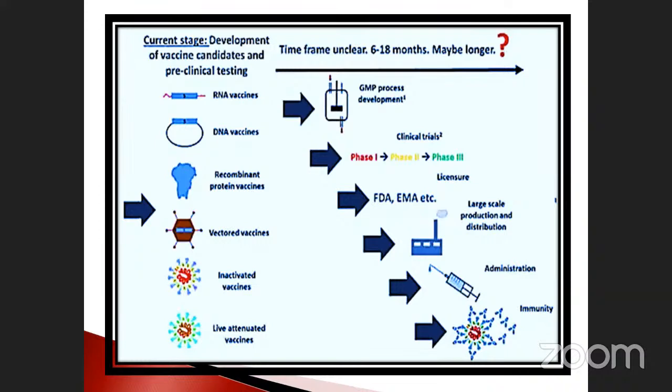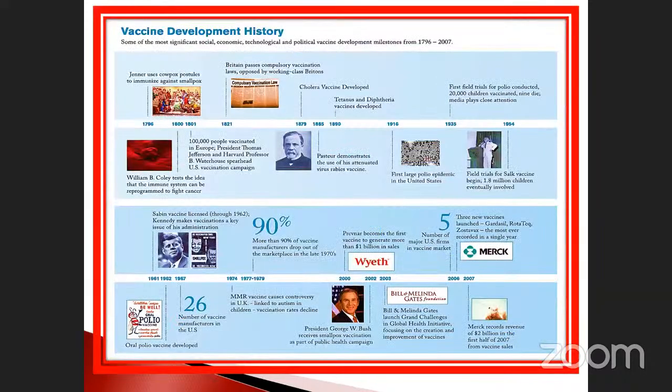So, vectored vaccine, inactivated vaccine, and live attenuated vaccine. These are the types of vaccine. These are the things that are given. So this is very, very important for your future. This is the vaccine development history.